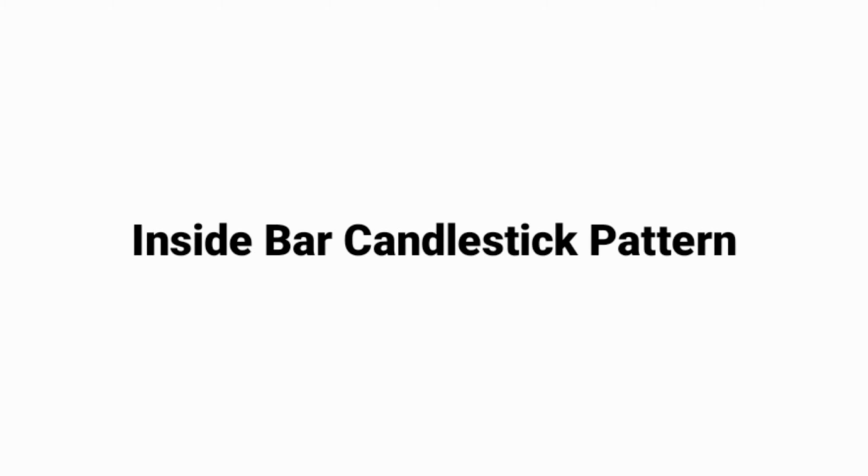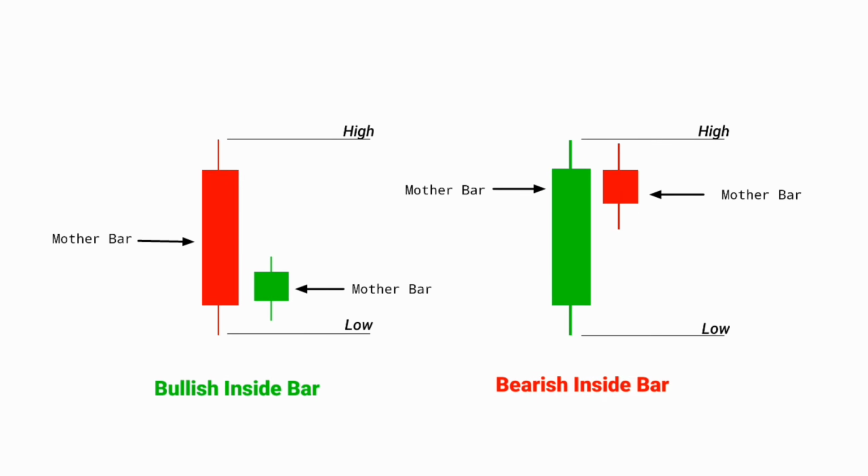Inside bar candlestick pattern. Inside bar consists of two candlesticks that are inside the range of the first candle, the mother bar. This pattern has two types, namely bullish inside bar and bearish inside bar. Unlike the two previous candlestick patterns, the bullish inside bar pattern that is formed at support, demand, or other strong levels is not yet considered valid, indicating a reversal. This pattern is only valid if the price manages to rise until it closes above the mother bar range.